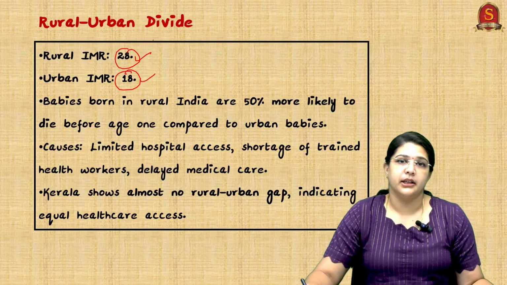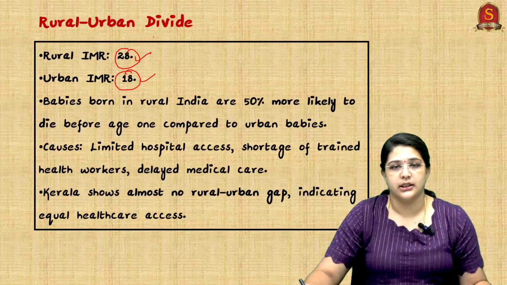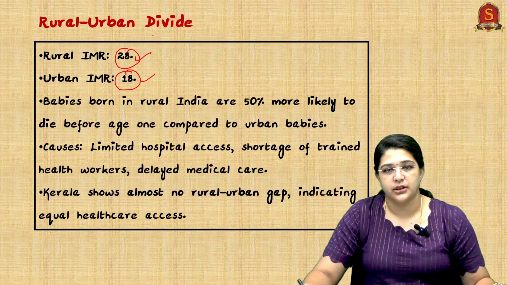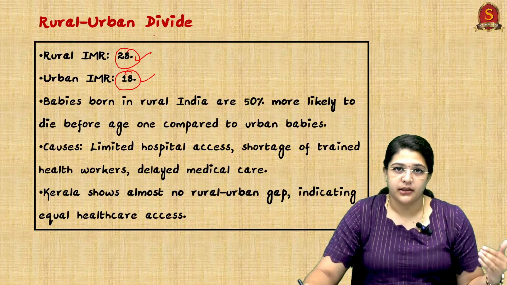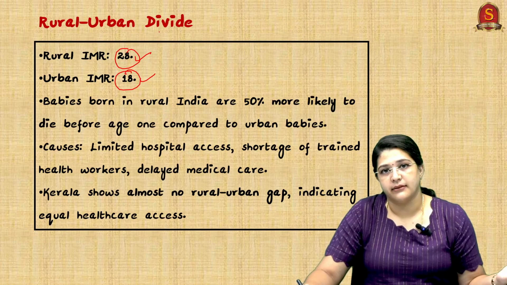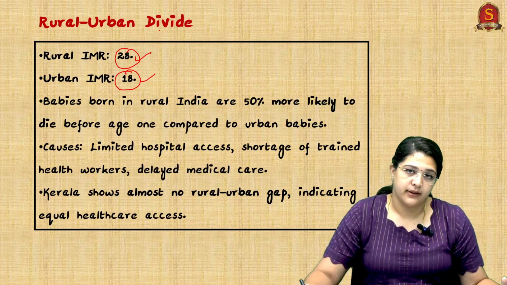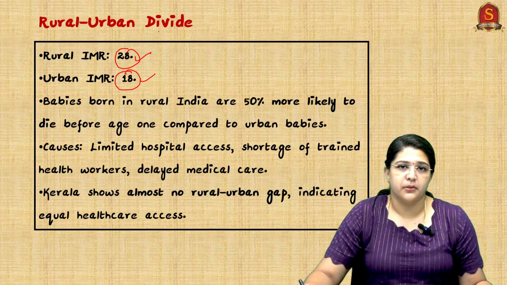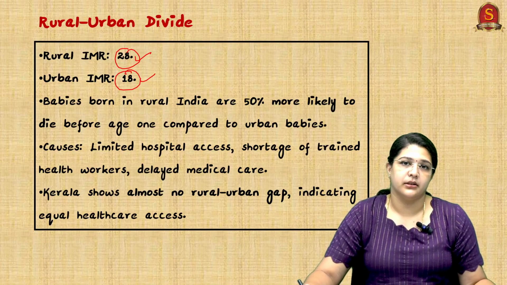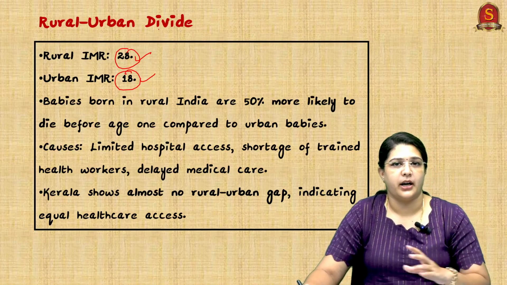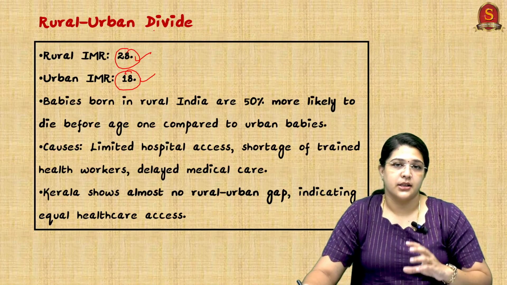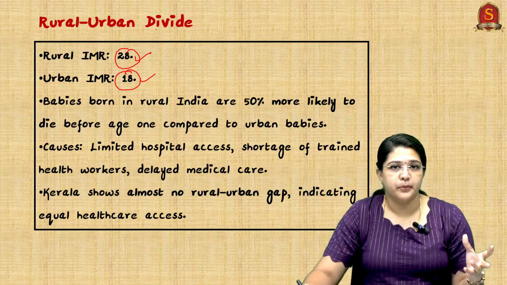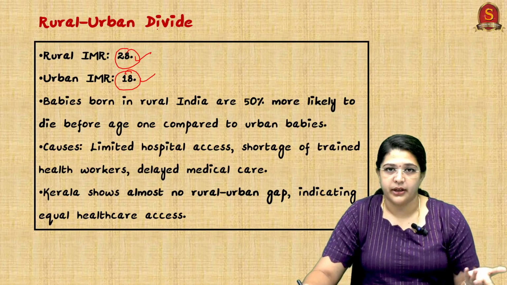Then we can even bring in points regarding cultural concepts like resistance to institutional deliveries, and we also have other issues like trained personnel not being available in healthcare, or we can talk about the nutritional status of women in rural areas. So many factors you can include as a cause for the divide between the urban and rural areas in terms of infant mortality rate.